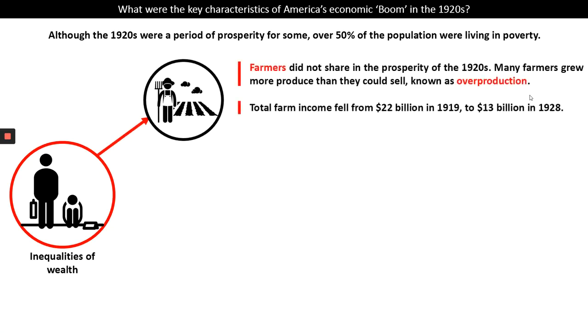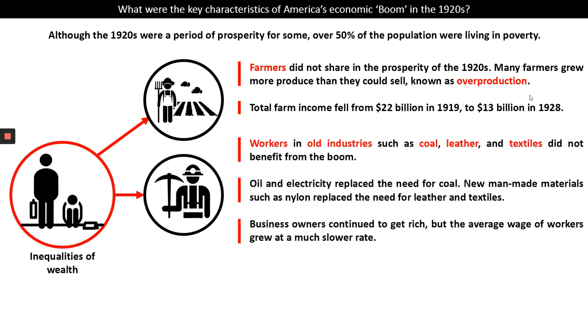Farmers did not share in this prosperity in the 1920s. At the very beginning of the year, many farmers were growing as much produce as they could sell. But eventually, they were making more than people wanted to buy, and this is known as overproduction. And so as the demand for their products fell, the income of farmers fell as well, from $22 billion in 1919 to $13 billion by 1928. The income of farmers across America fell by almost half.